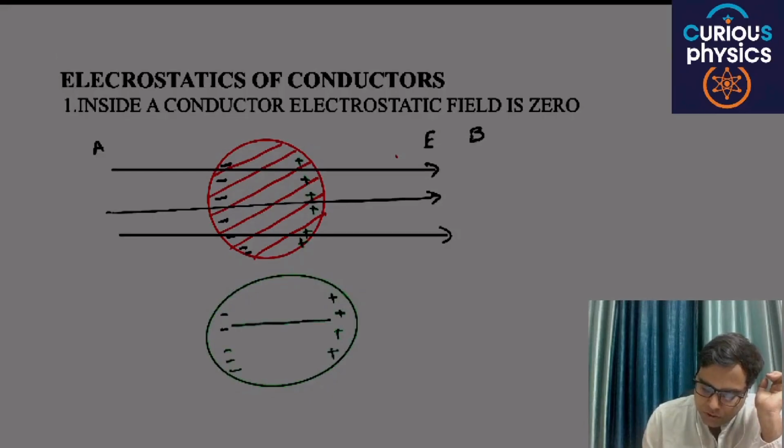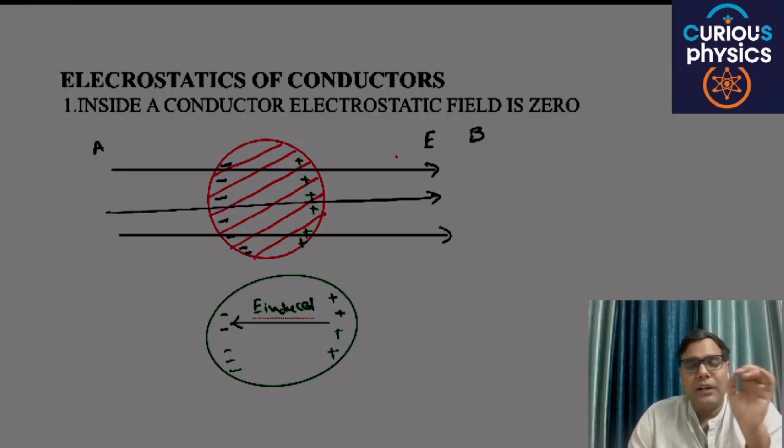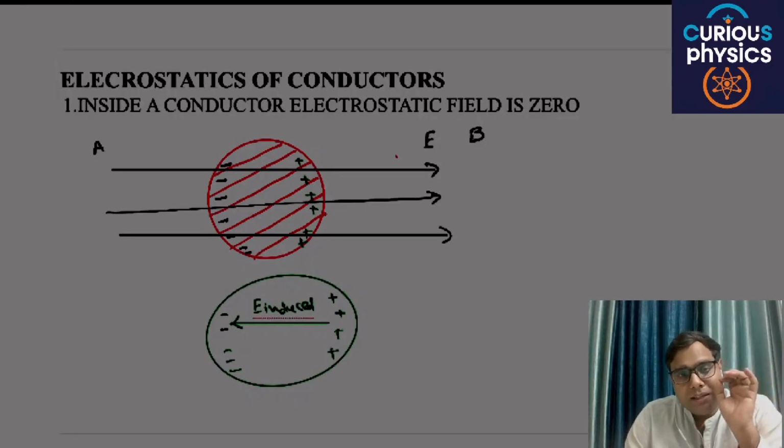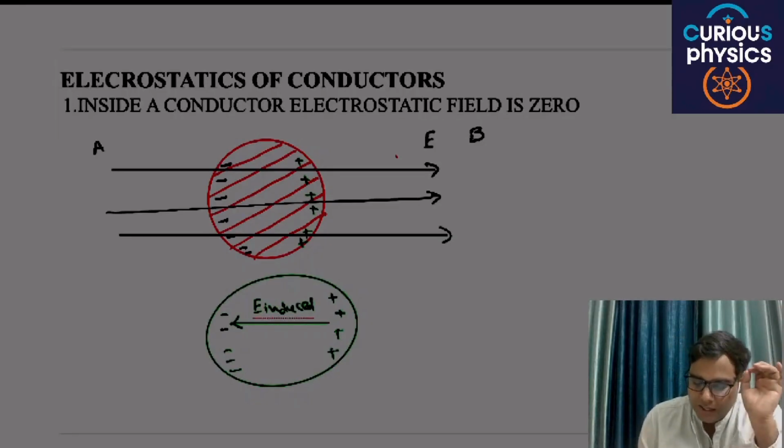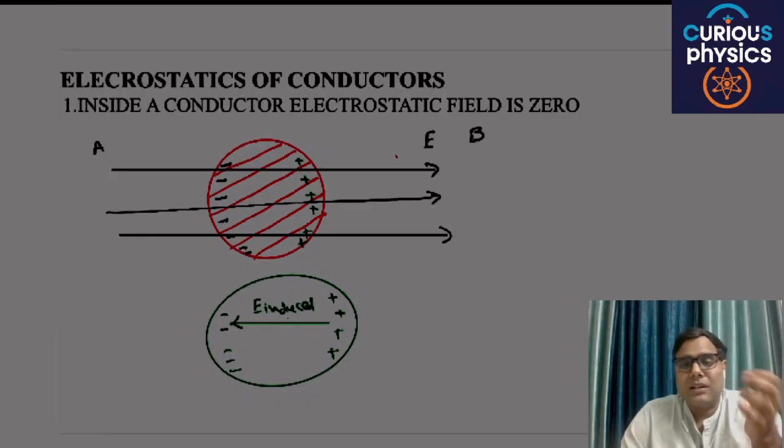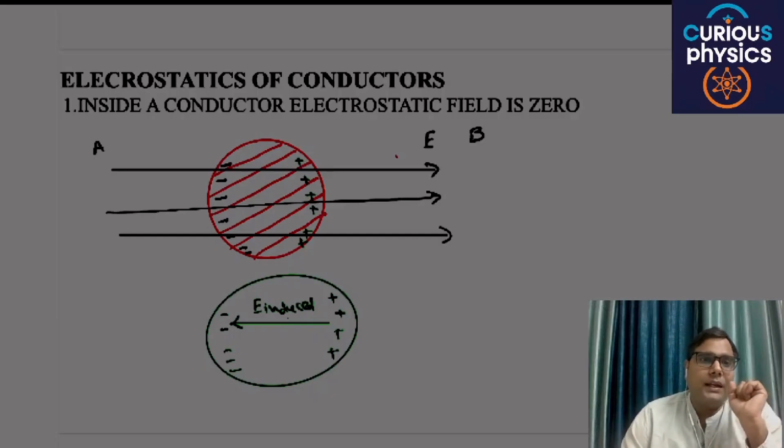This induced electric field has a direction opposite to the external electric field, and these positive and negative charges arrange themselves in such a way that the net electric field will be zero.